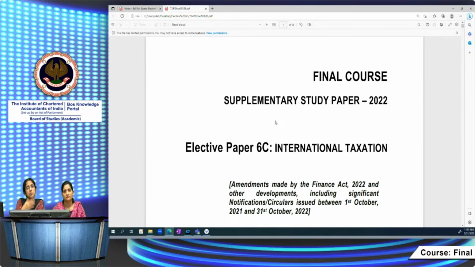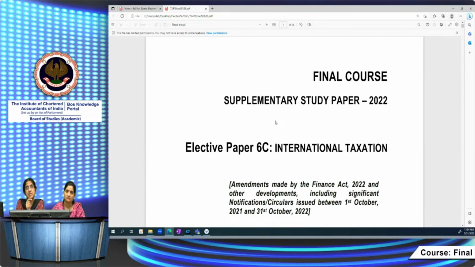For that, you should have practiced extensively, because this is a very application oriented paper to test all the concepts you have learned in each chapter and each topic. When it's application oriented, it tends to be a little more difficult, so you have to be very careful. You have to determine the residential status properly. If galore information is given relating to computation of total income, you have to see to what extent it is relevant.